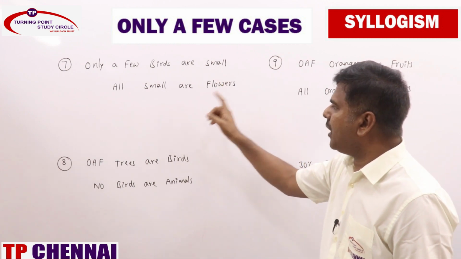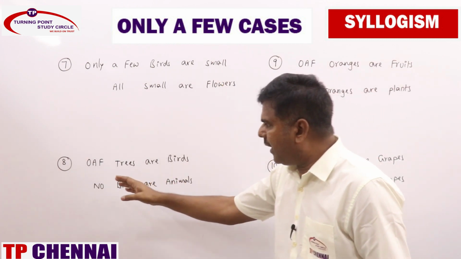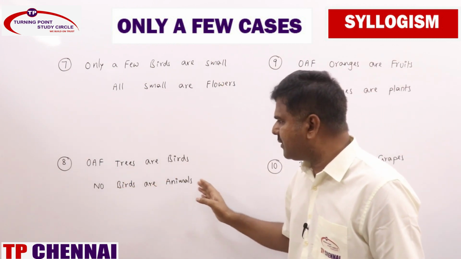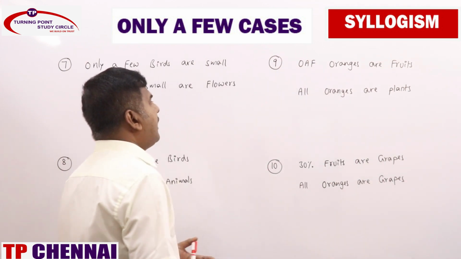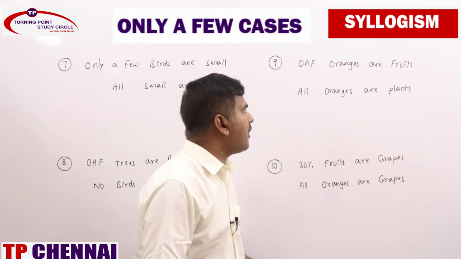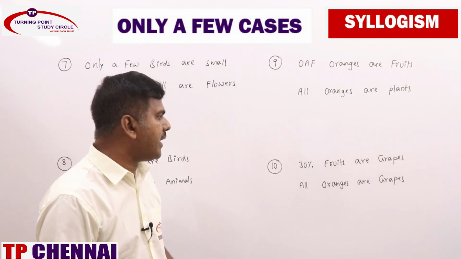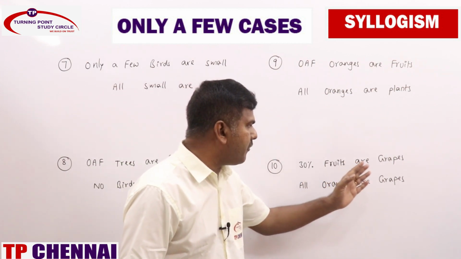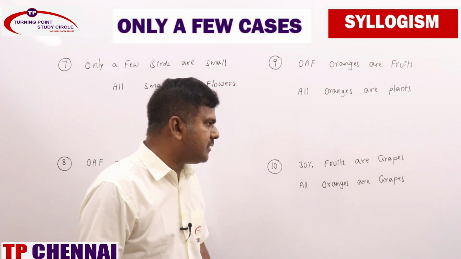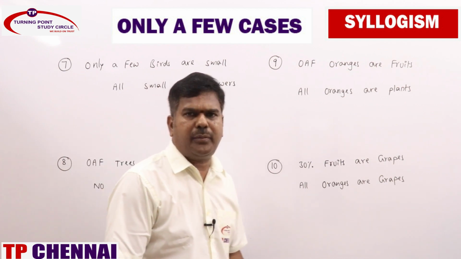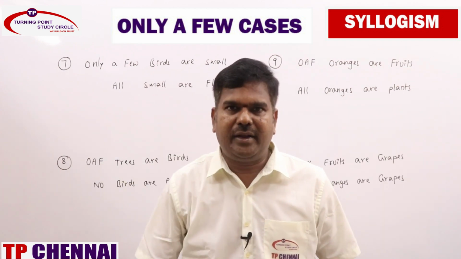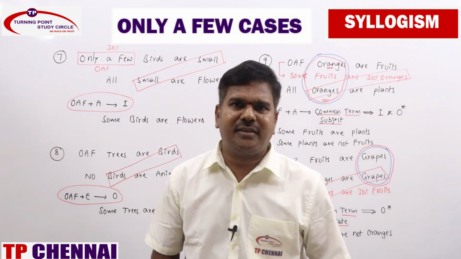Seventh one: only a few birds are small, all small are flowers. Eighth one: only a few trees are birds, no birds are animals. Ninth one: only a few oranges are fruits, all oranges are plants. Tenth one: 30% of fruits are grapes, all oranges are grapes. Just give it a try, we will discuss. Did you get the answers?